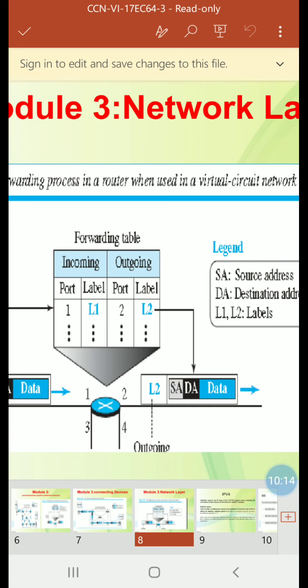Now we'll see the setup phase. In the setup phase, a router creates an entry for a virtual circuit. Suppose source A needs to create a virtual circuit to destination B. A and B are the symbolic notations used. Two auxiliary packets need to be exchanged between the sender and the receiver: request packet and acknowledgement packet.